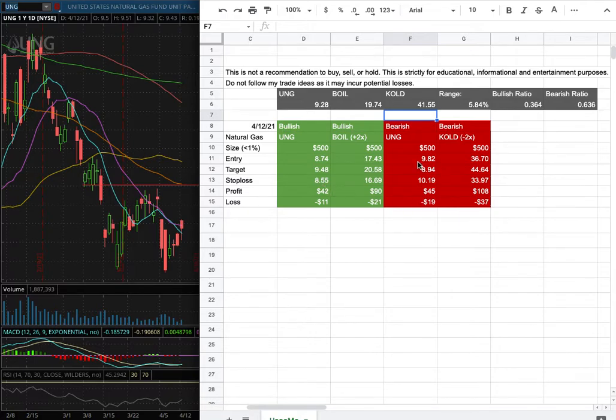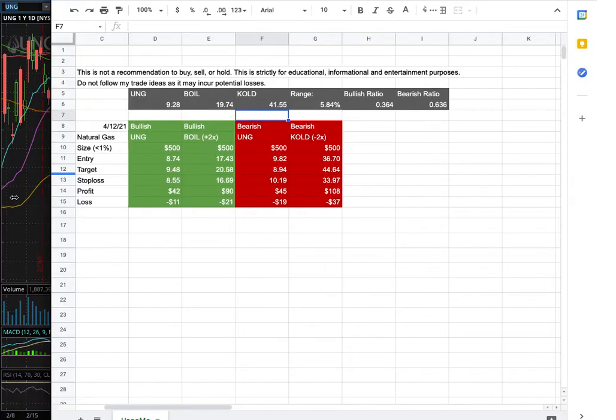And on the other hand, if I were to open a short position, my entry is at $9.82. And that is this range here, and that coincides with the 100-day moving average, this orange line. My sell target is at $8.94, and my stop loss is at $10.19. So whichever entry price were to hit first, that'll be my position of the week.